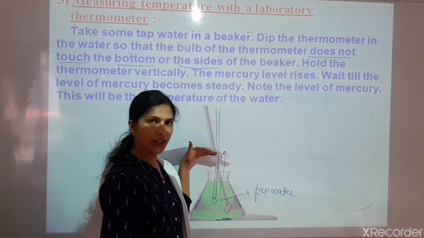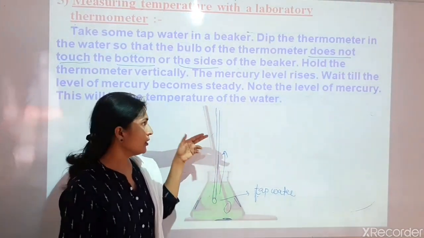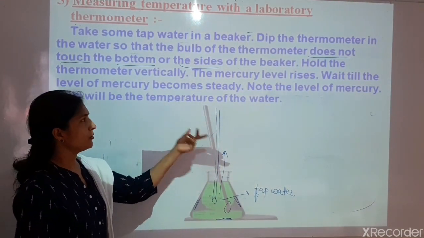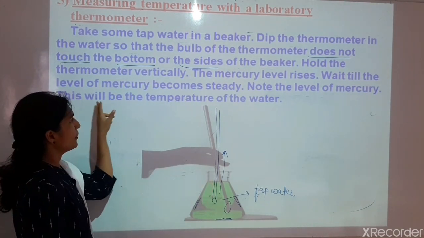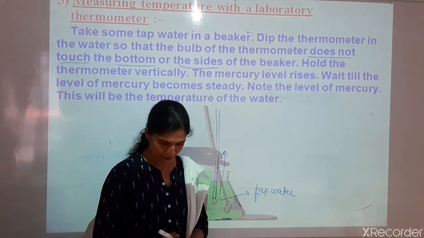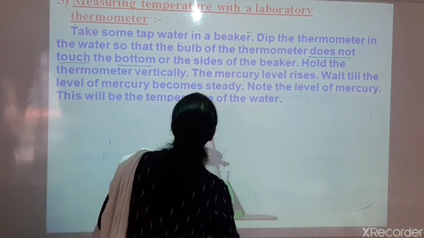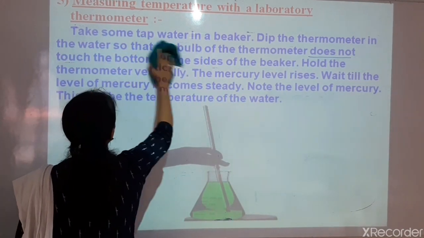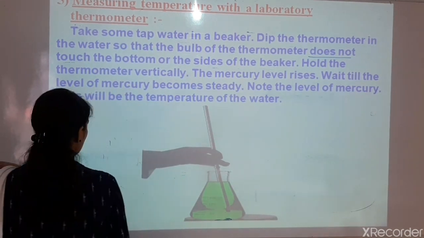When that point comes, you have to note down the temperature of the liquid, and then you can get the correct temperature of the water. These are the ways by which we can use this laboratory thermometer to measure the temperature of the water.